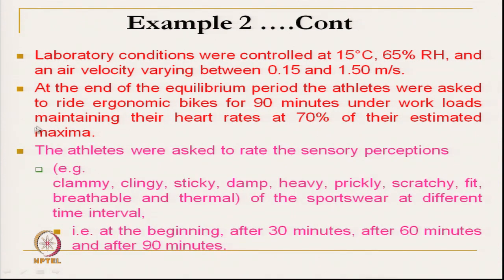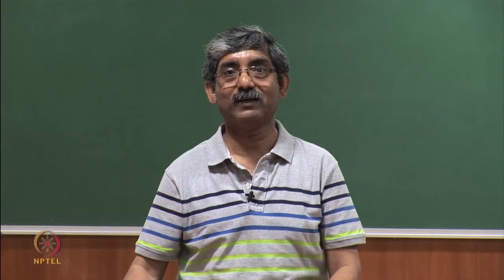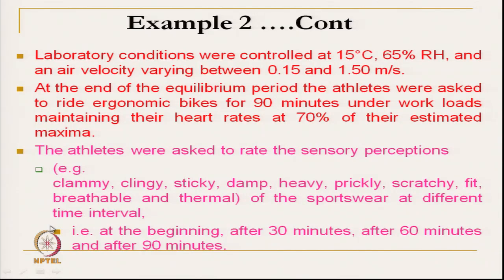Okay. The athletes were asked to rate the sensory perception. So, what perception is he feeling? It is clammy, clingy, sticky, damp, heavy. All these different types of sensory attributes were presented, and he was asked to evaluate or rate these values at different time intervals.